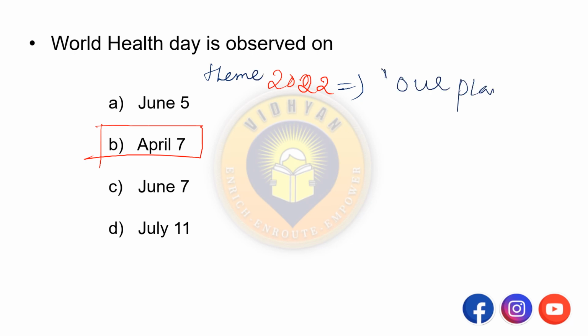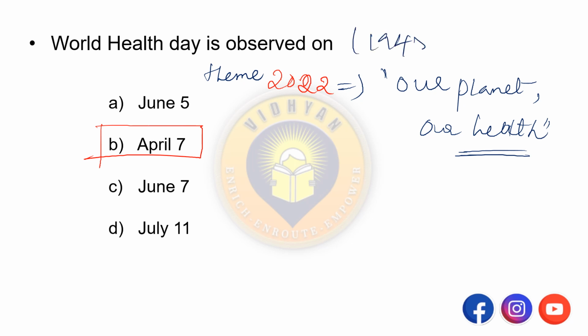Our planet, our health. Okay, this was the theme of 2022. Remember this, and it was founded in 1948. Okay, World Health Day. Remember this. This is celebrated on April 7th. The theme of 2022 is our planet, our health. Okay.